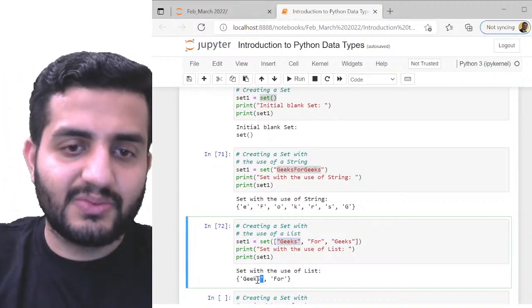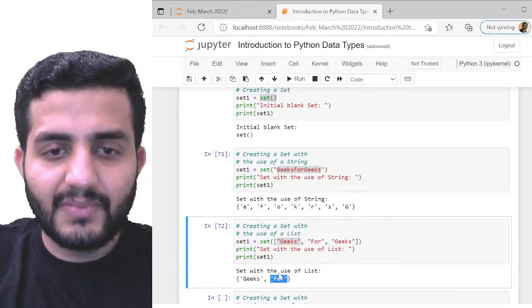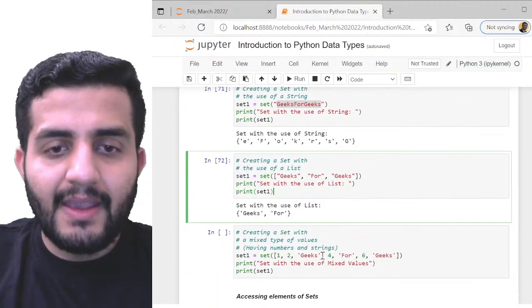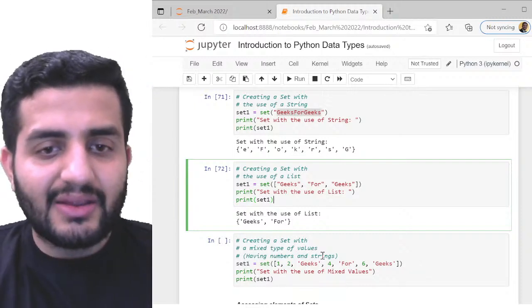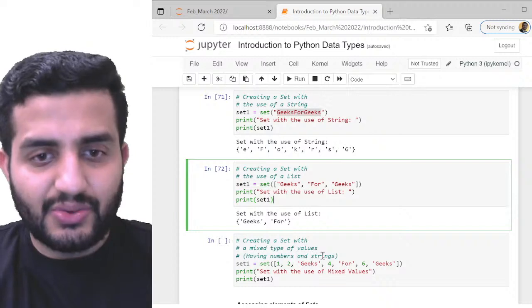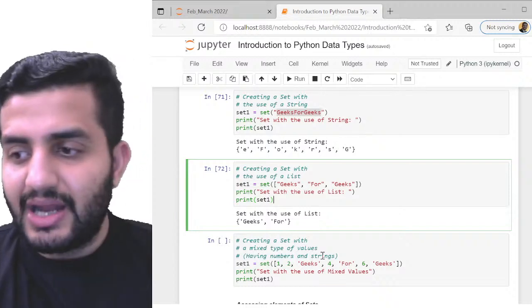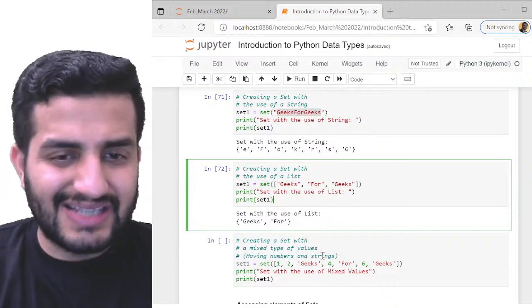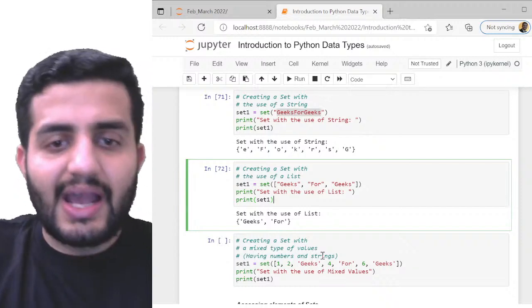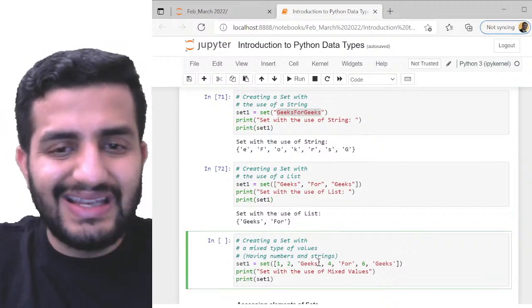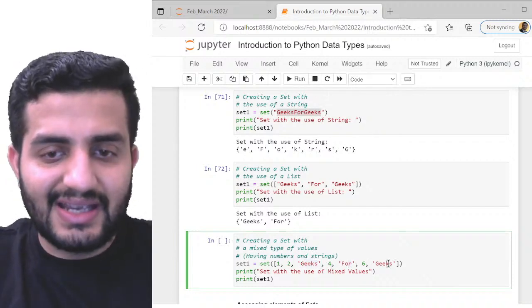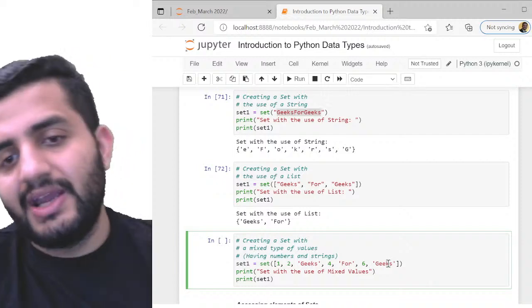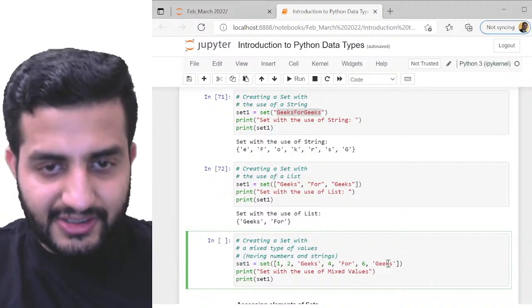So geeks is what I'll be getting here. Cool guys, simple. I can also create a set with multiple data types, the way we were doing it for list. You remember in the list we also had multiple data types. So I can do it with set also, pretty much valid. So I have 1, 2. I have also defined geeks here, and if it's a string, then I have 4, then I have 4, then I have 6, then I have geeks. So it is a mix of my numbers and the strings.